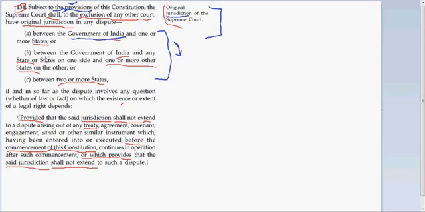B, between the government of India and any state or states on one side and one or more other states on the other. Basically, this means that on one side we can have the central government and the state of Uttar Pradesh, and on the other side we can have the state of Madhya Pradesh. If there is any dispute between them, even in that case, the Supreme Court can give its decision.